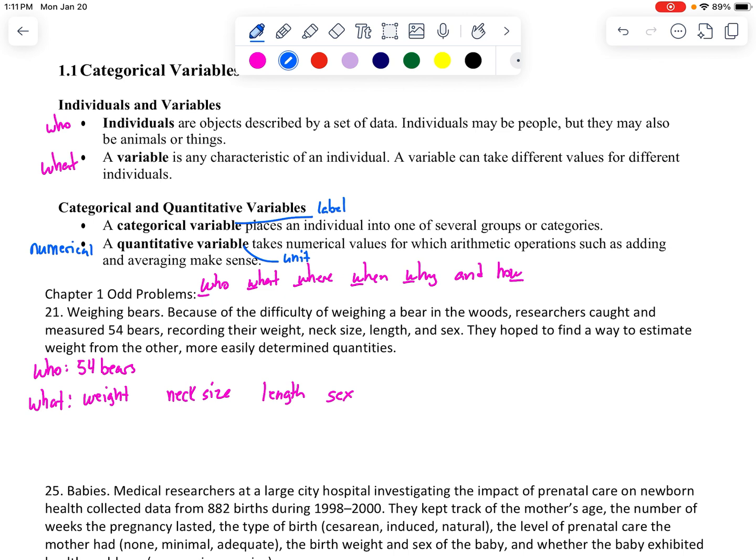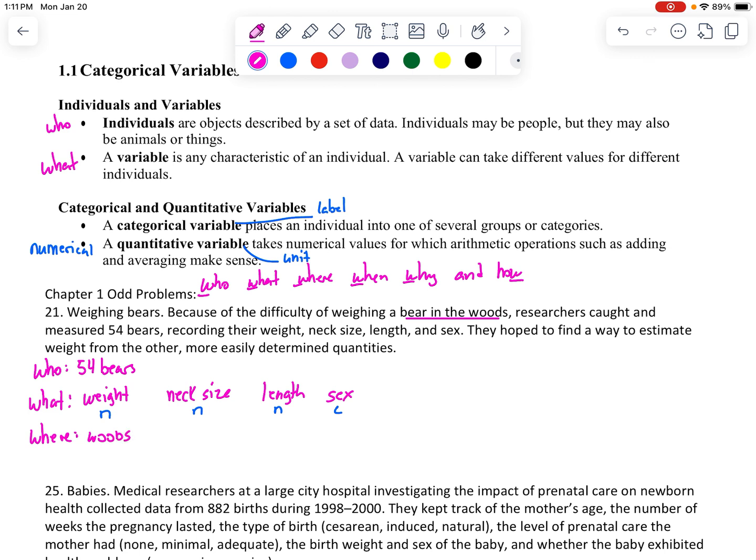So weight was numerical. Neck size was numerical. Length was numerical. However, sex has a label of male or female, so that's categorical. So who, what, where. Sometimes the where is not specified. In this case, they said in the woods, so we're going to assume in the woods. Now it may not specify, so you have to be careful there.